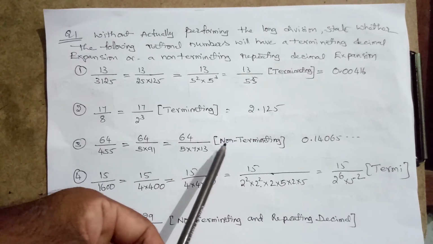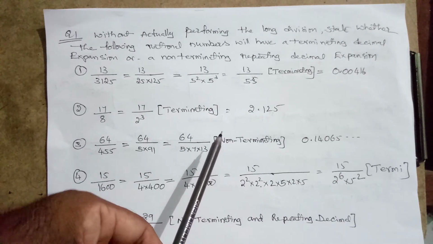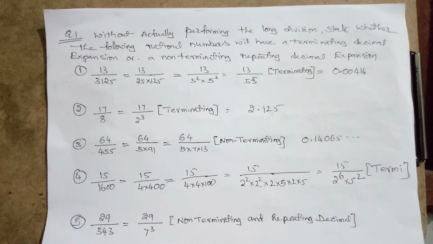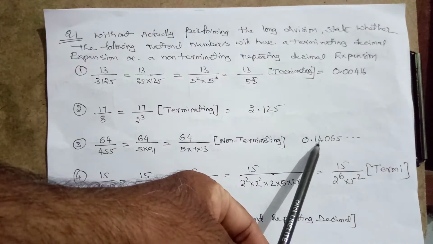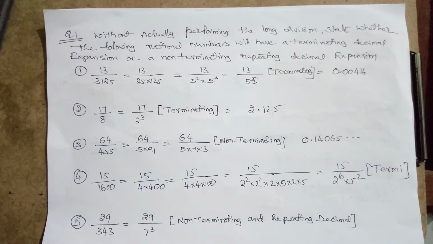Definitely you will get a non-terminating decimal. Non-terminating decimal means it will continue like 1 4 0 6 5 and so on. Maybe it will repeat after some digits, after 50 digits, or after 100 digits. Nobody knows that. But here we can state that it is a non-terminating repeating decimal.